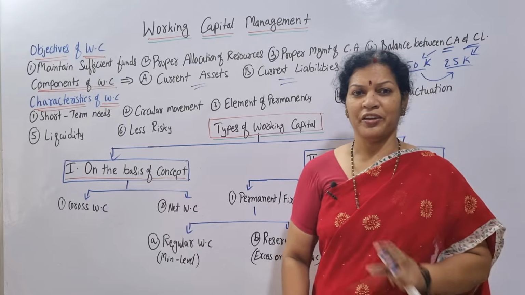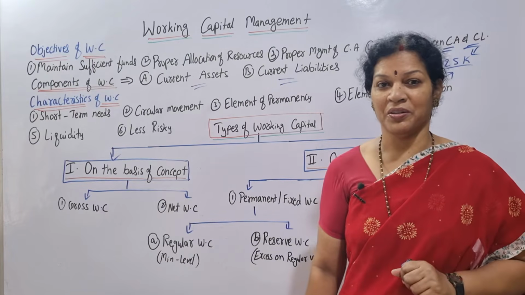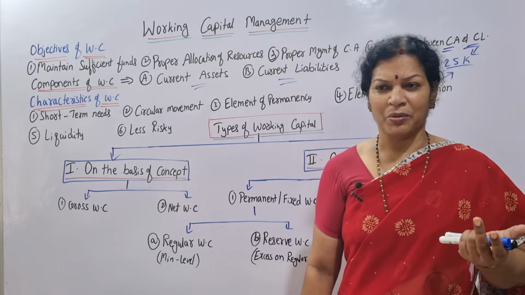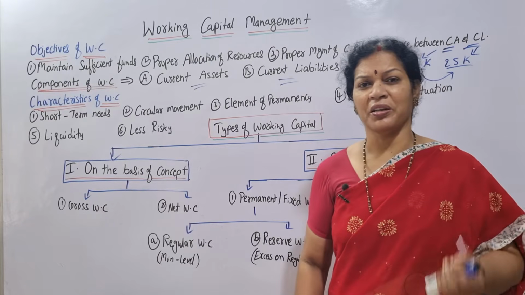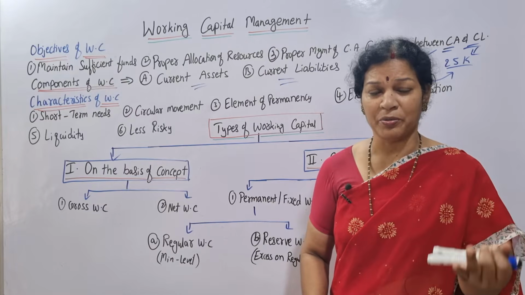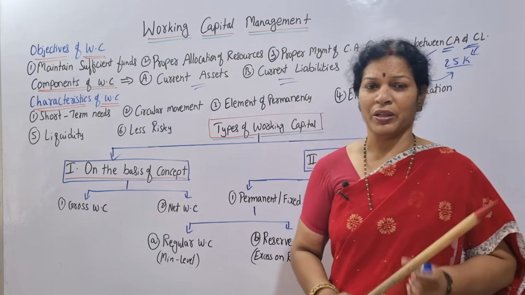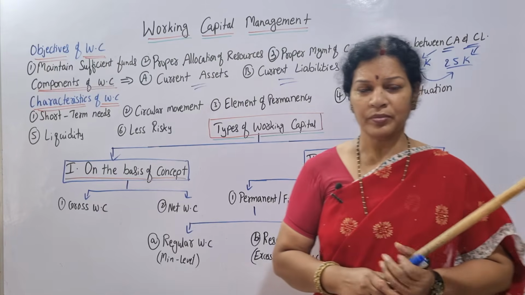In fact, there are different types of working capital we are going to discuss. There you will come to know what is working capital, what is gross working capital, what is net working capital, and apart from gross and net working capital, there are many other working capitals also. Let me tell you one thing, gross working capital.